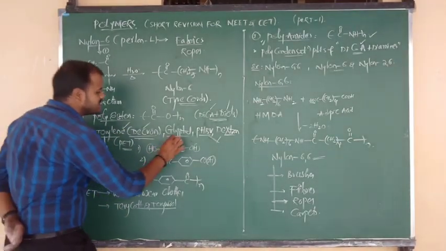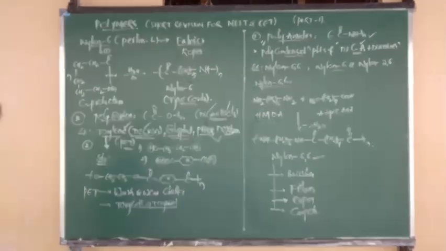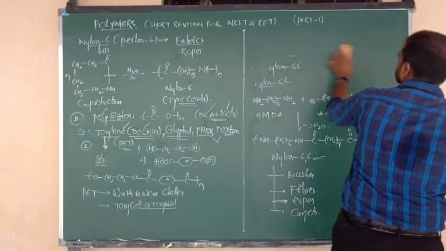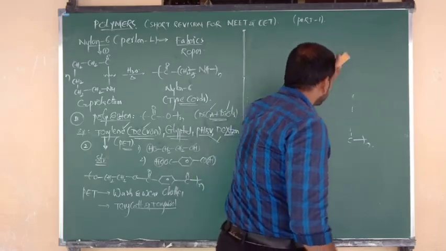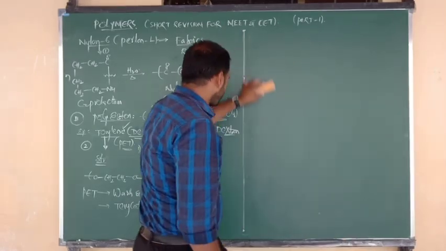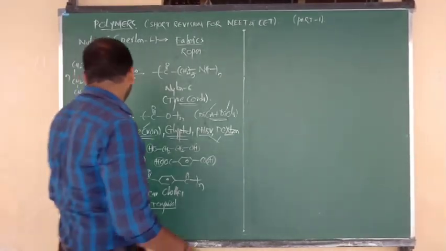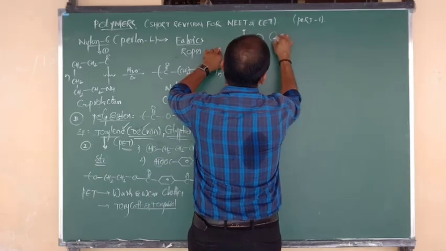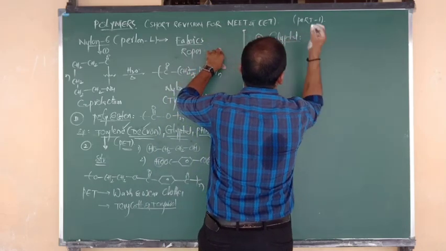Good. And what is the one more here? One more is nothing but glyptol.